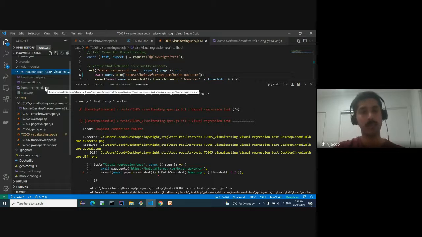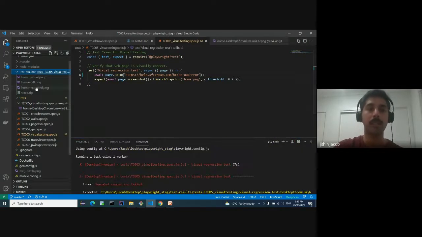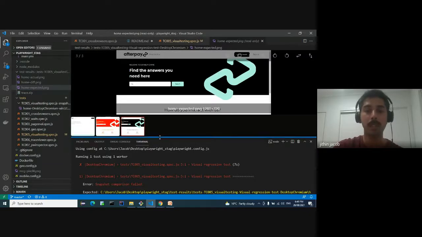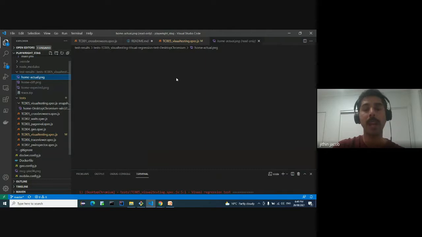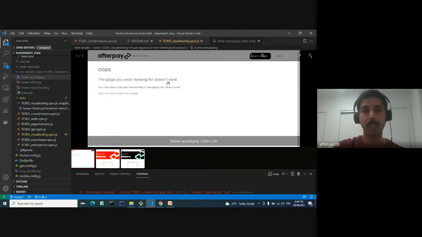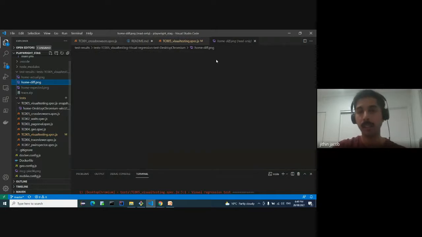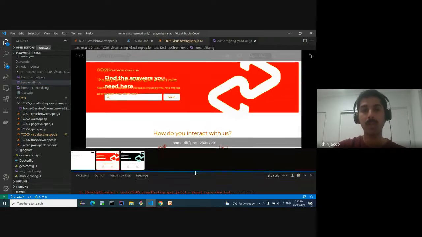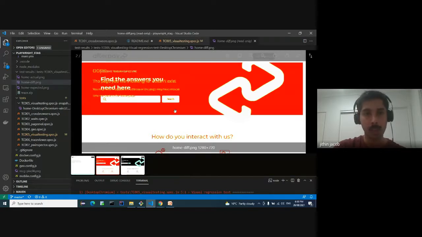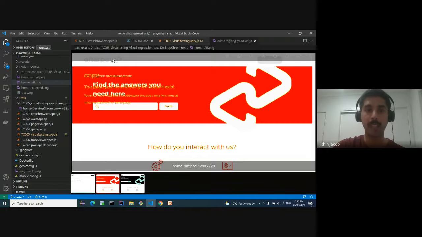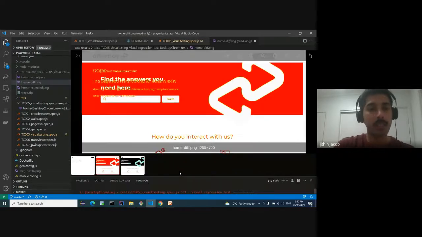Now when the comparison fails, it generates all these three images. We can see the expected image. This is the baseline image which I have. Now this is my actual image. The page you are looking for does not exist. That's nice. And then this is the difference screenshot. Whatever portion you are getting in red, that's what it says as the difference. If you look at the top portion, this top banner didn't get changed. The Afterpay logo, the Get in Touch and all, that all remain the same. That's why it's shown in gray itself. And whatever you see in red, that's the visual difference which you are getting. Yeah, this is how we do the visual testing with Playwright.